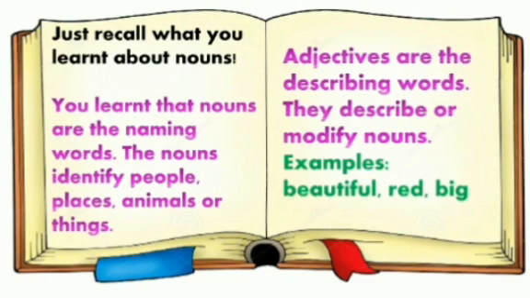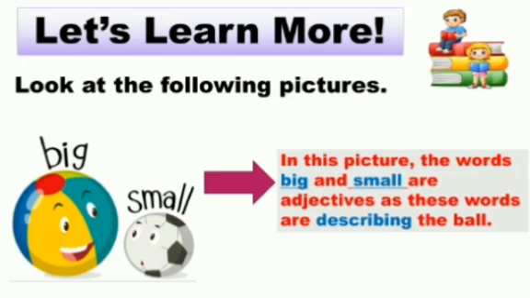Now let's talk about adjectives. Adjectives are the describing words that describe or modify nouns. So this is how adjectives and nouns are linked, because adjectives are the words which describe or modify nouns, which tell you something more about people, places, animals, or things. The examples of adjectives may include beautiful, red, big. So these are a few examples of adjectives. Okay, beautiful, red, and big.